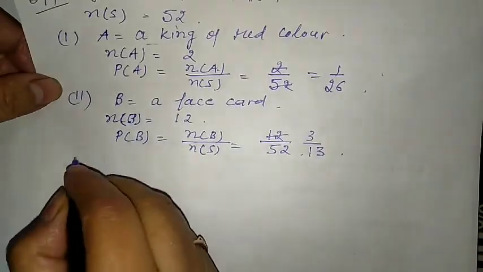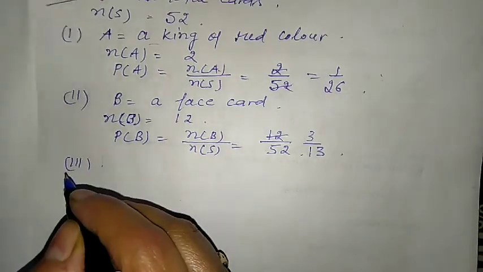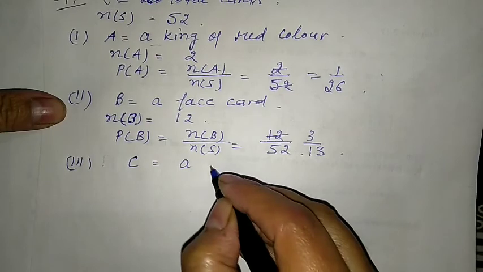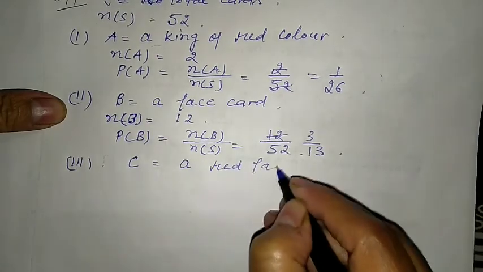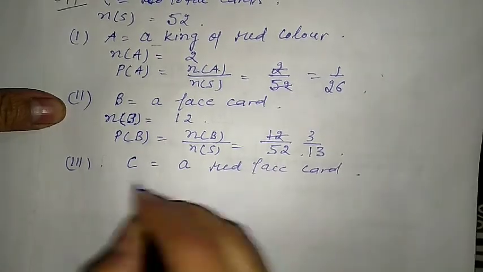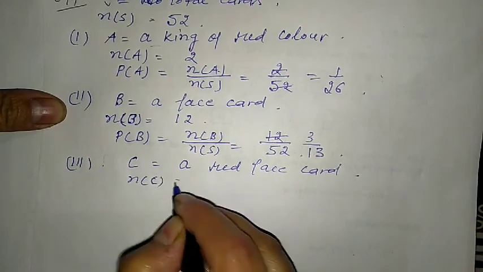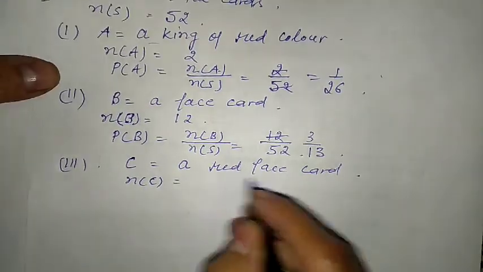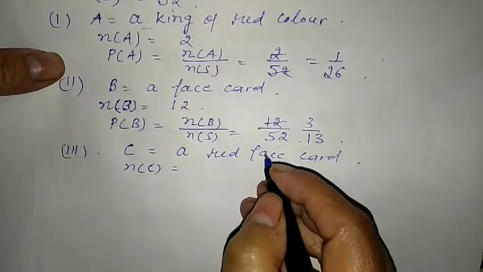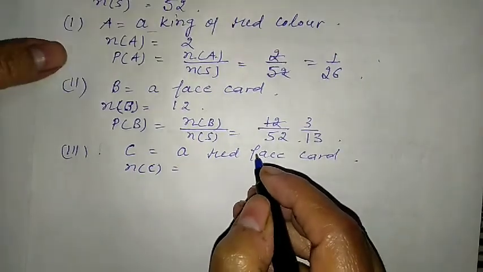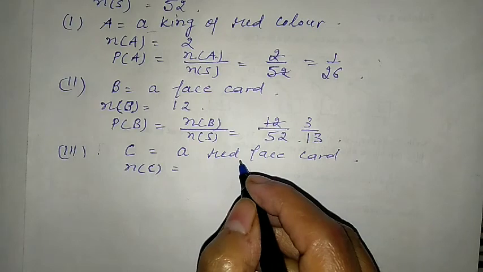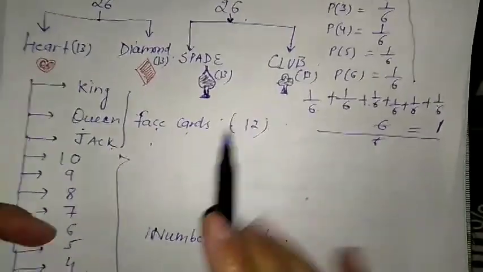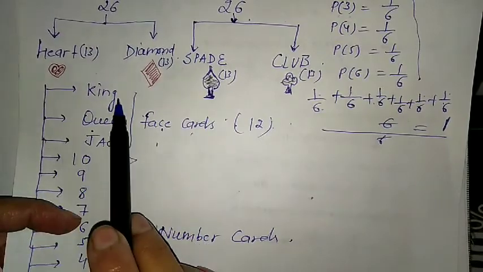Now we can take the third part. In the third part, we are given a red face card. So we will take alphabet C and write here a red face card. Number of C is equal to how many? Only red face cards we have to take. In the last video we had discussed the face cards: king, queen and jack.